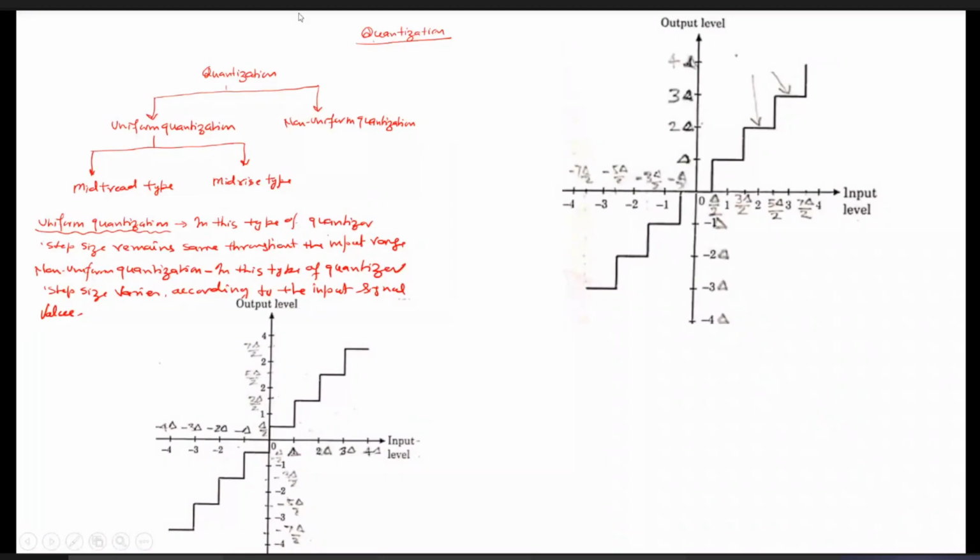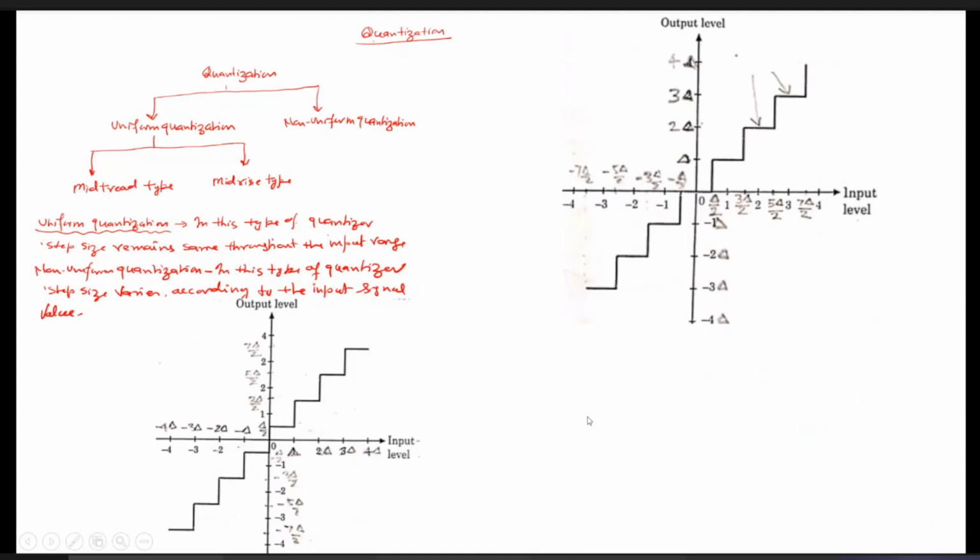Now, what happens in quantization? The whole dynamic range of the signal is divided into various quantization levels. You can simply understand it with a sinusoidal signal, for which we have taken the samples at TS, 2 TS, 3 TS, 4 TS, and so on. The whole sinusoidal signal, from minus MP to MP, the whole dynamic range, is divided into various quantization levels. Then each sample value is approximated to the nearby quantization level. This process is called quantization.